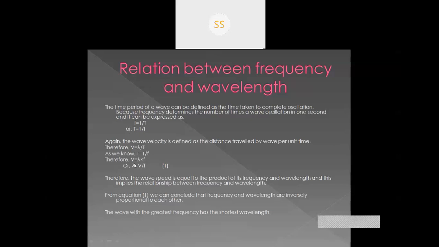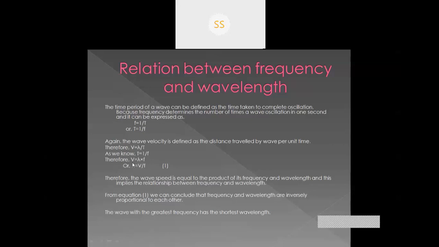So wave velocity v equal to lambda into f, or wavelength into frequency. You have to remember this formula, that wave velocity equal to wavelength divided by time, or wave velocity equal to wavelength into frequency. Okay, you have to remember.